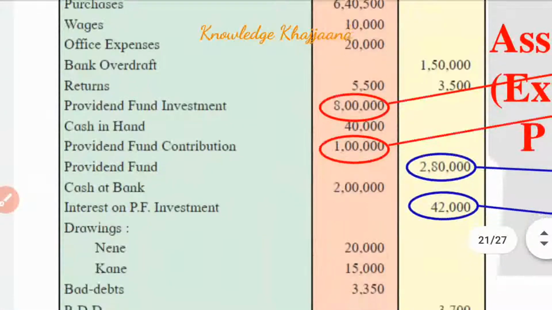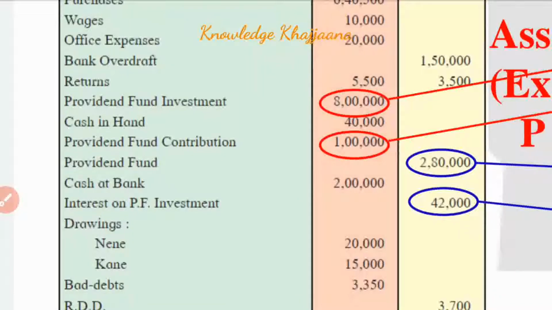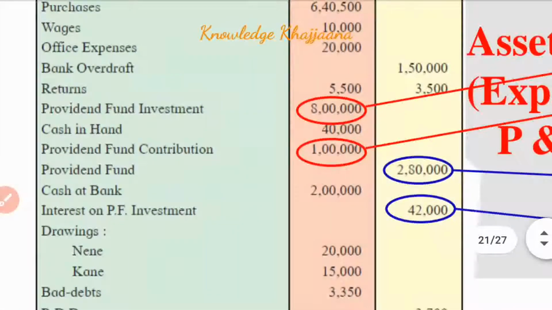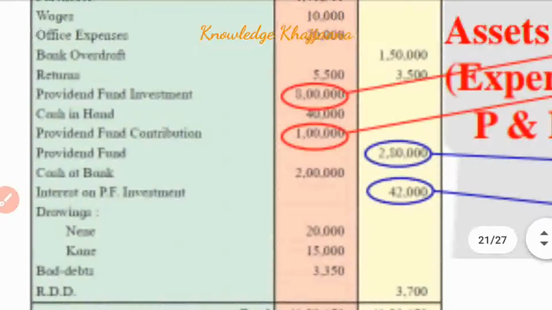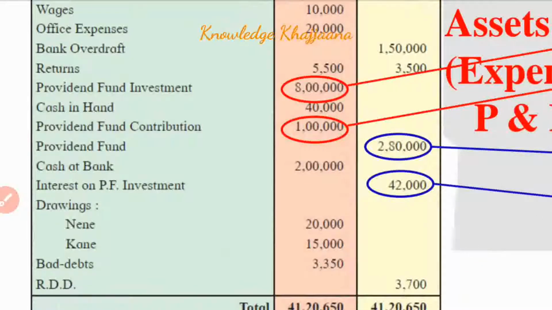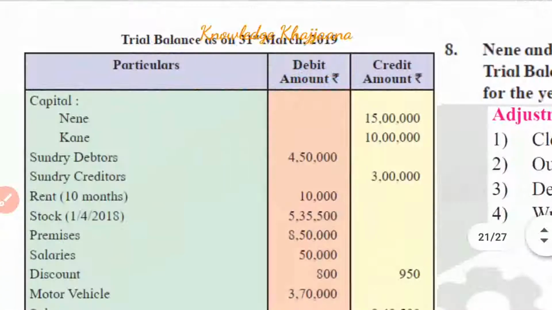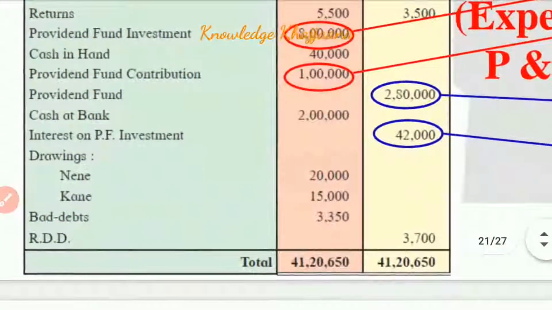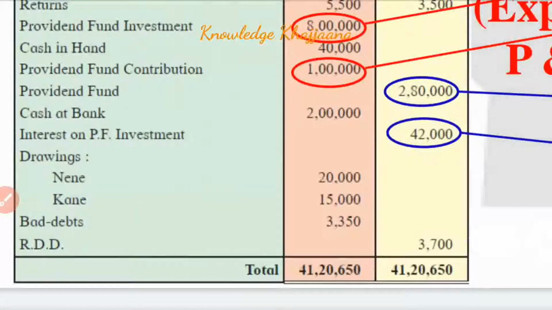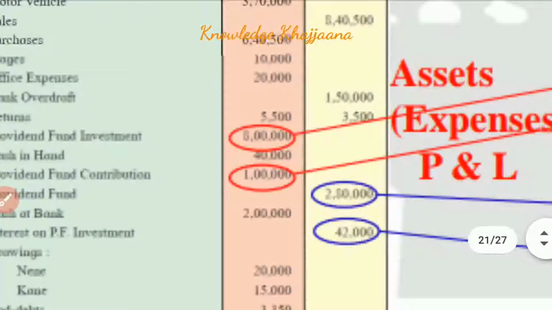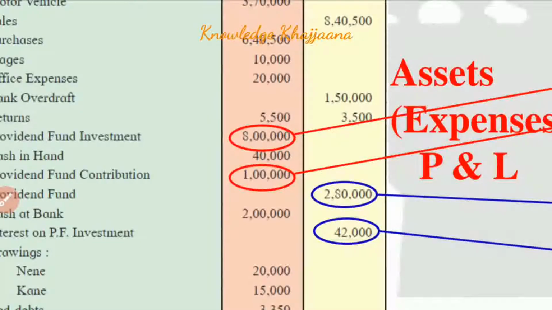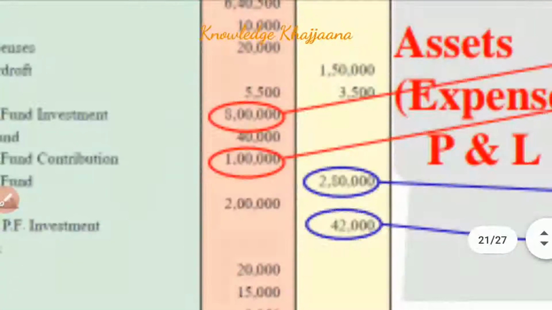Second is provident fund contribution, also rupees 1 lakh, which is also given on the debit side of the trial balance. Then provident fund, only the provident fund term, amounting to rupees 2,80,000, is given on the credit side of the trial balance. And last, interest on provident fund investment, rupees 42,000, again on the credit side of the trial balance. What does this mean and where should they be posted as per the rule I just taught you for posting items given on the debit side and credit side?